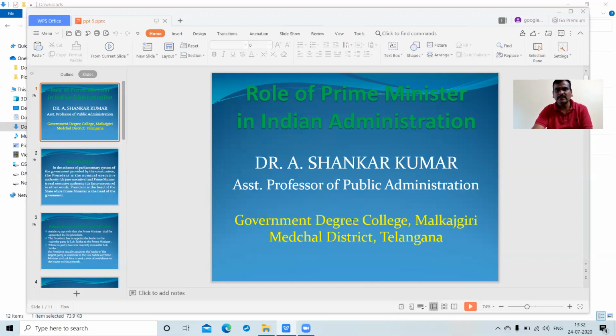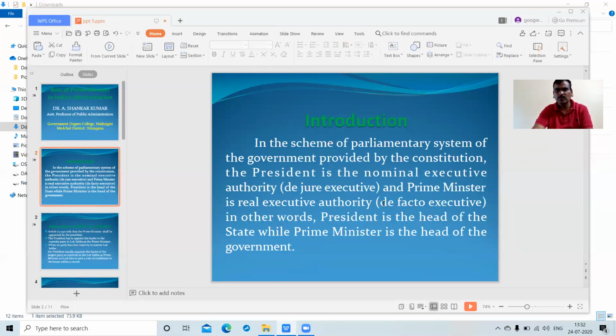So in the parliamentary form of administration of India, the Prime Minister's role can be analyzed in various parts. The first part of the presentation is the introduction.